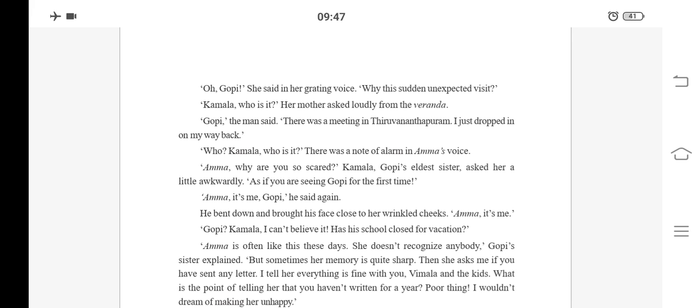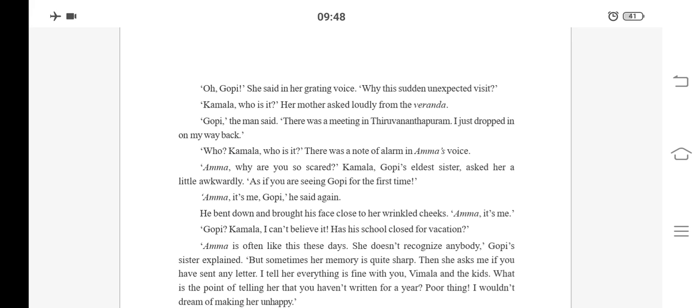Gopi, the man said, there was a meeting in Tiruvananthapuram. I just dropped in on my way back. Then Gopi said, this is Gopi. There was a meeting in Tiruvananthapuram. I just dropped in on my way back. He went to attend the meeting in Tiruvananthapuram, and while returning to his home, he went to his mother's, meaning he went to his hometown.